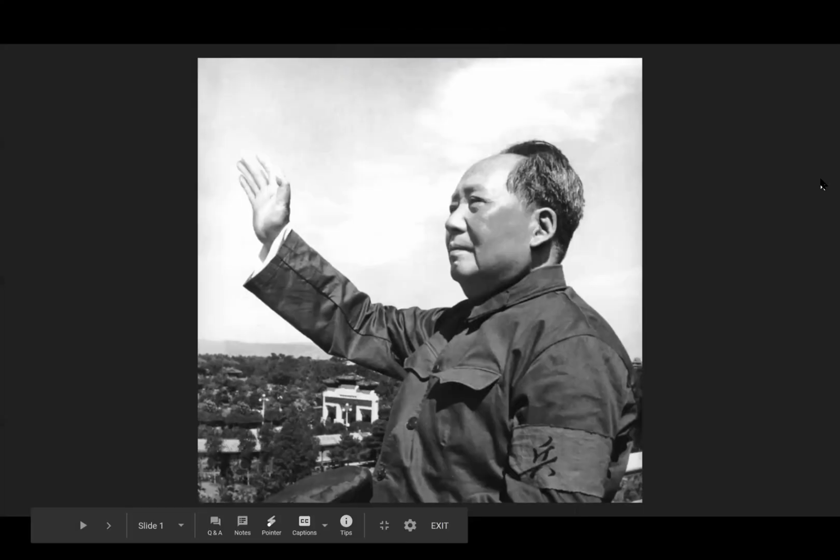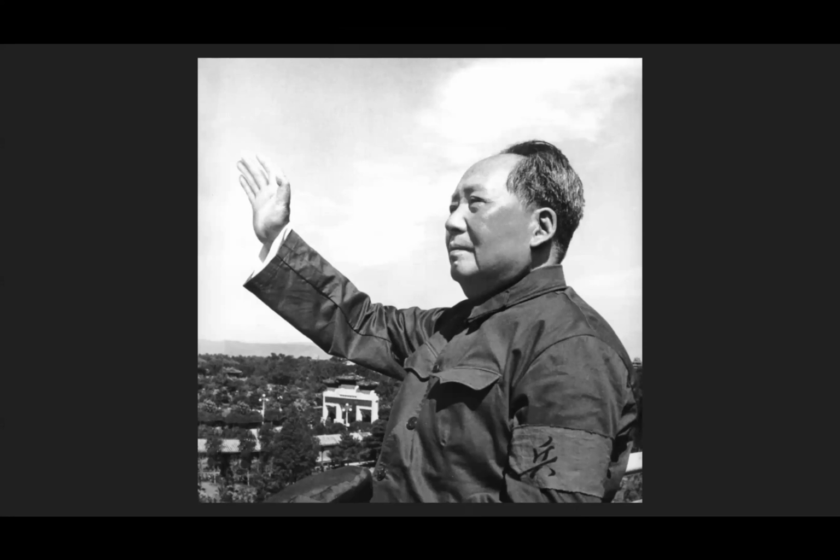This is going to go with the assignment that is due at the end of the day on Thursday. Today's assignment is going to be looking at a connection between the origination of the COVID-19 virus with the communist rule of Mao Zedong in China and the famine that started under his rule. I'm going to give you a little bit of background information on the topic so that when you watch this video next that ties the two together, you have a little bit more of an understanding of what they're talking about. So right here, this guy is Mao Zedong.